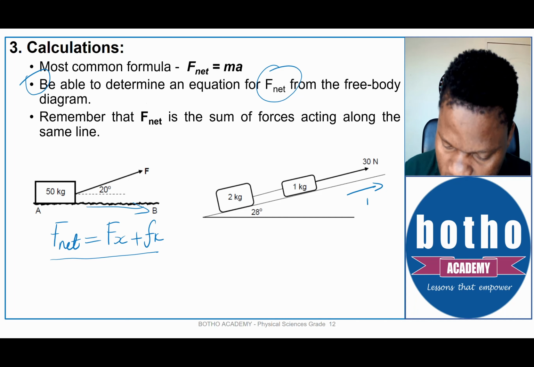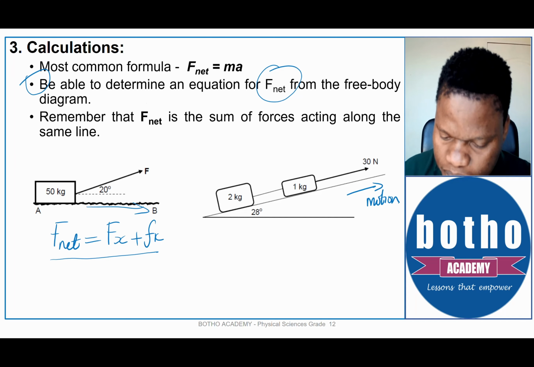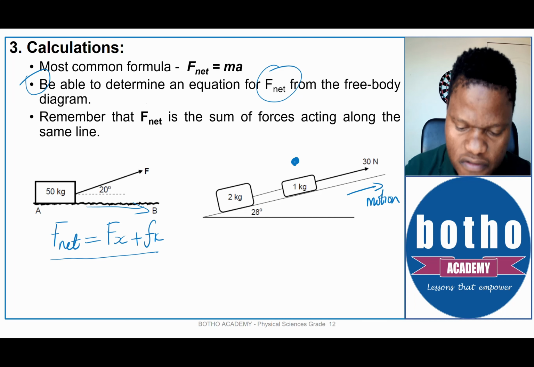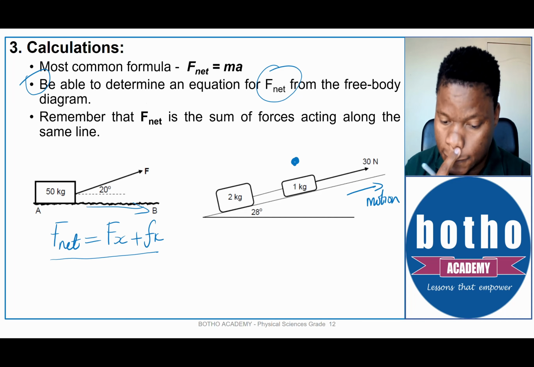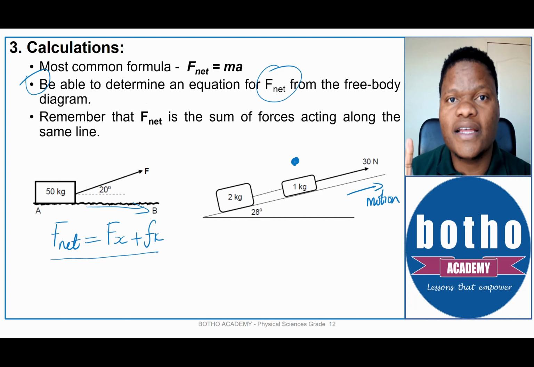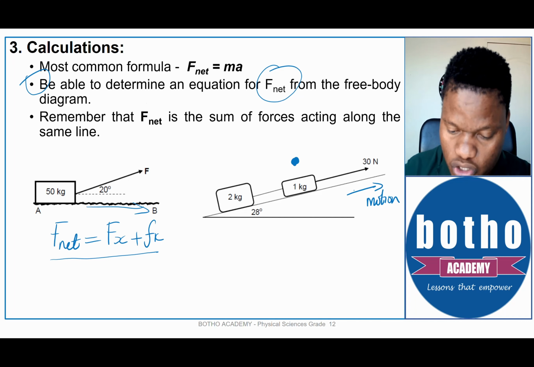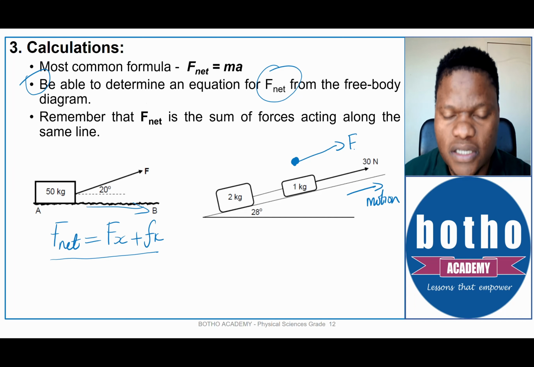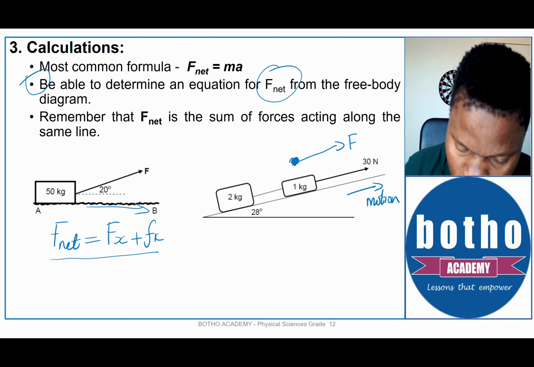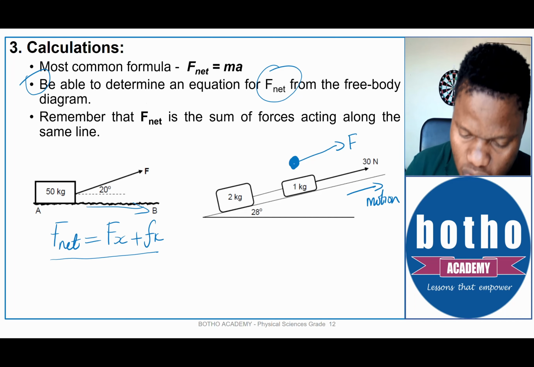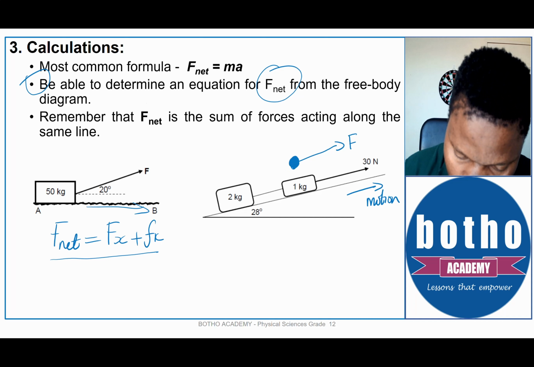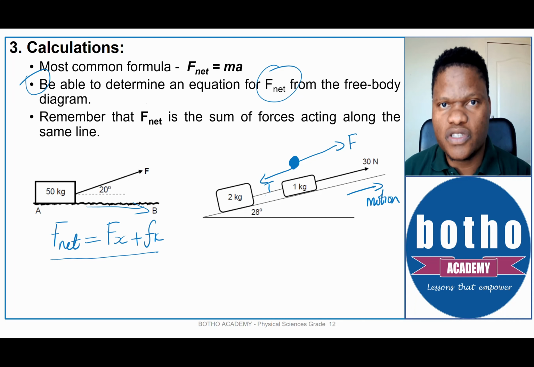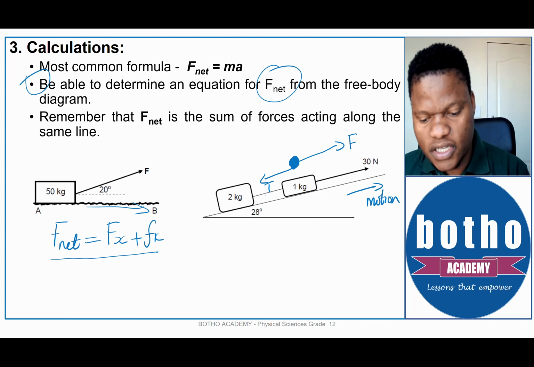If this is the direction of motion, then in the free body diagram I'm not going to focus on the vertical or perpendicular forces. I'm only going to focus on the forces acting along the line of motion. There is the 30 newton force, or we can call it the applied force. What else do I know? Because this object is attached to a string, there will be a tension force acting down the slope, because tension is a pulling force. It will be pulling it down the slope.